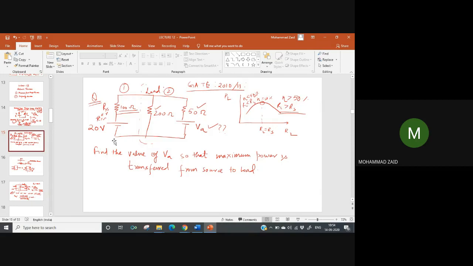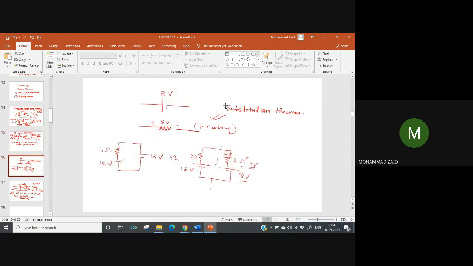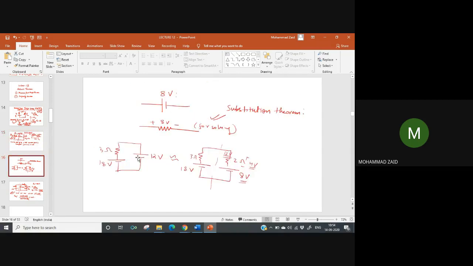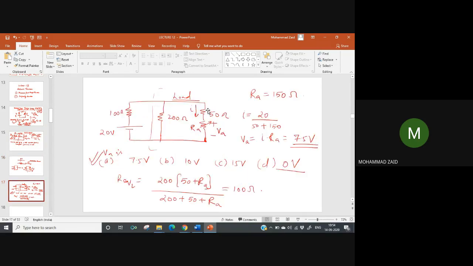That is the question. So what we have done, we have changed this VA through a substitution theorem into a resistance such that the voltage across this resistance remains same as VA. By doing that, we have converted a source into a resistance so that we can algebraically add it with the other resistance of 50 ohm.